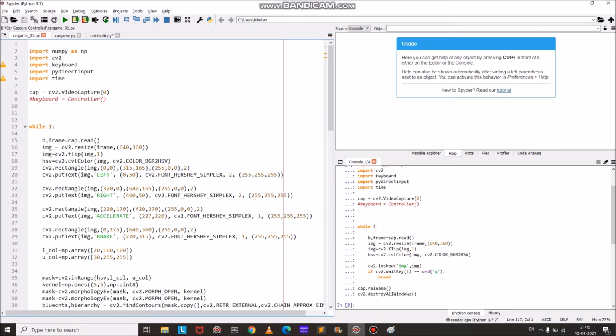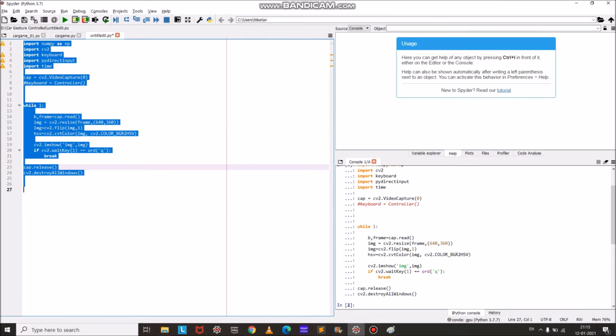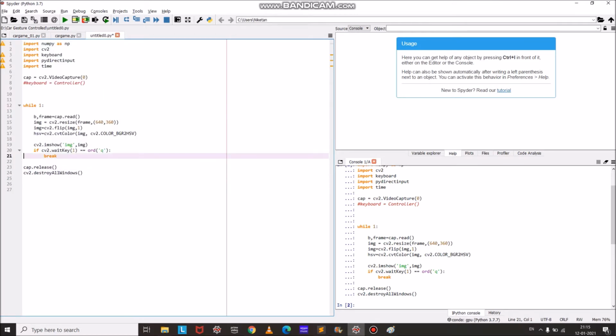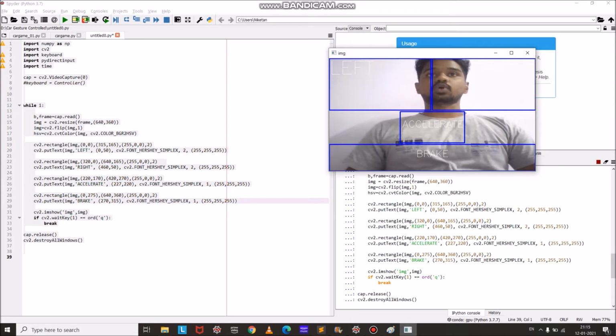So for that, first I need to draw the rectangles on the screen. This can be done using cv2.rectangle. Let's check the output using this. As you can see, we have the boxes on the screen, which will act as a visual aid for us to control the car.